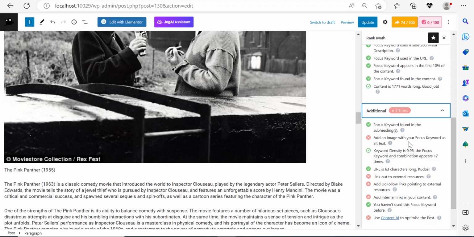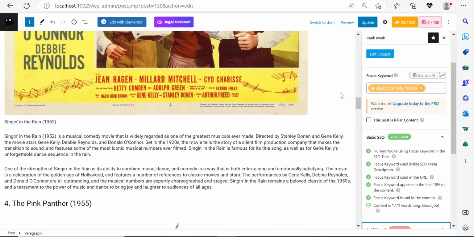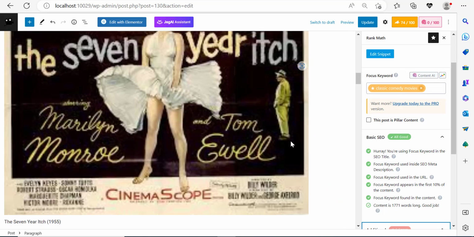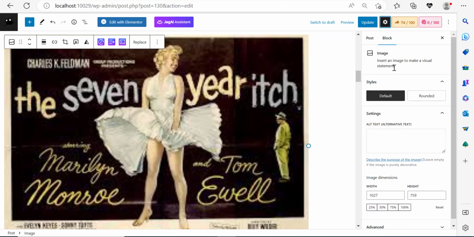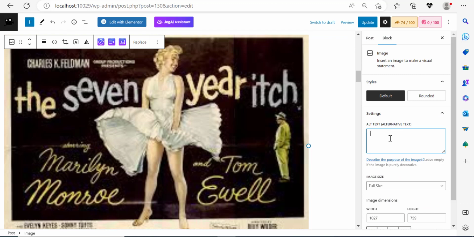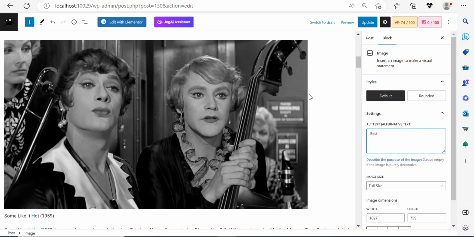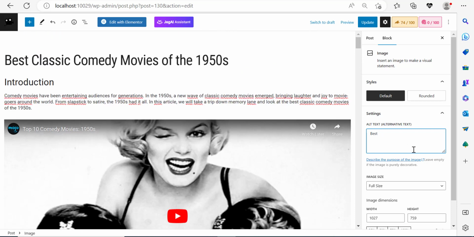Now they're saying that we should add an image with the focus keyword as an alt text. As it happens, we already have some images here. So I'm going to click on this image, and let me go over here. I'm going to add an alt text as best classic comedy movies. Right, so we have the image there, and it's with an alt text. You can see we improved to 76.